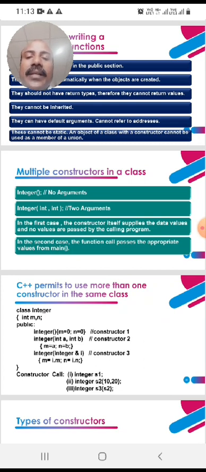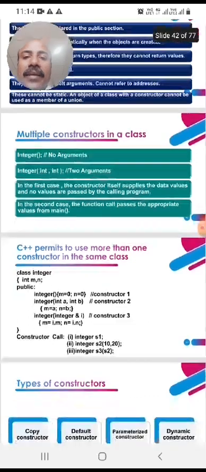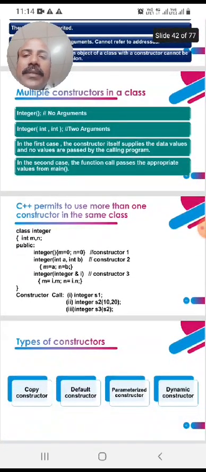The next constructor is a two-argument constructor, integer with two int arguments. In the first case, the constructor itself supplies the data values and no values are passed by the calling function. In the second case, the function call passes the appropriate values from the main function. C++ permits more than one constructor in the same class.